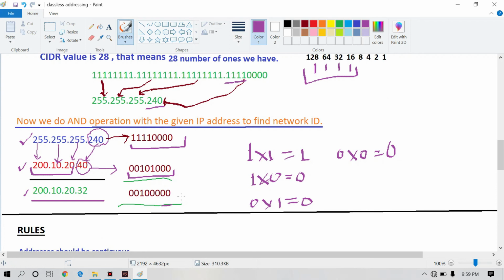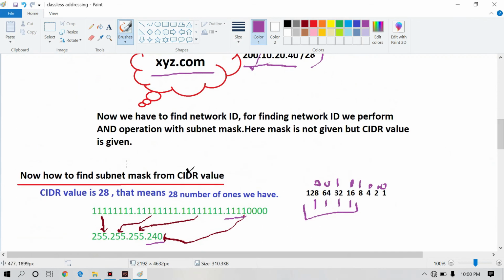When we convert this binary number into decimal form, we get 32 and we write it here. So this is the network ID of that particular network.